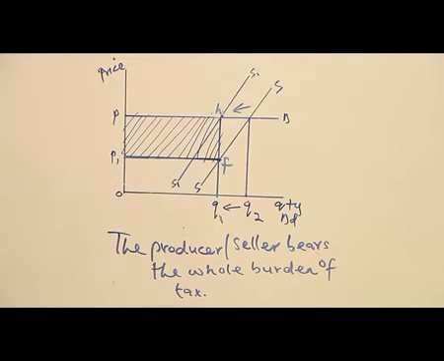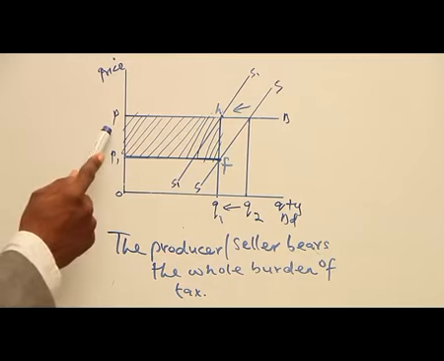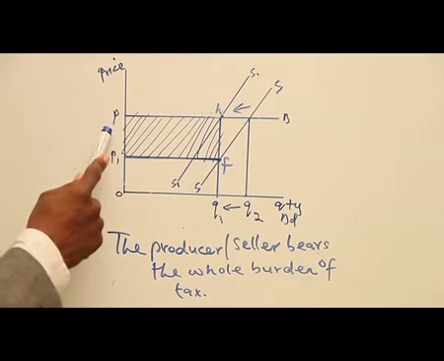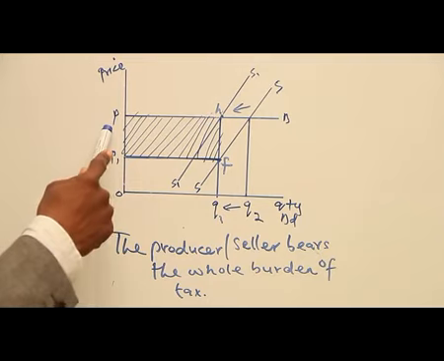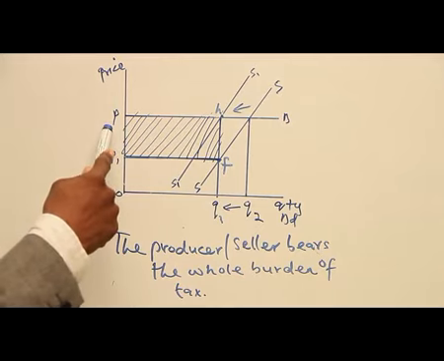Now, something is going to happen here, and what is that? That is, who is going to bear the burden of the tax? Is it the buyer or the seller, or at times you can call it the producer? Here, the seller or the producer cannot transfer or shift the burden of that tax onto the consumer. So the producer or the seller will bear the burden.